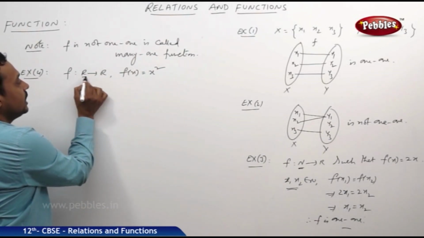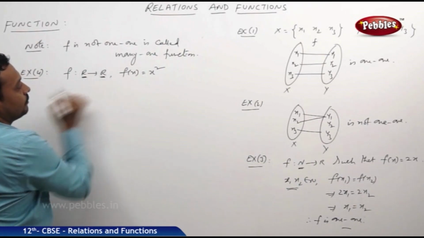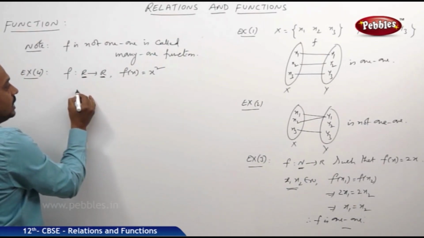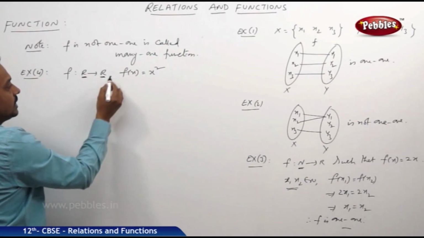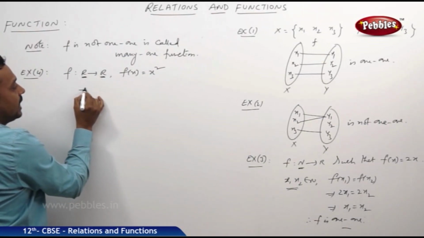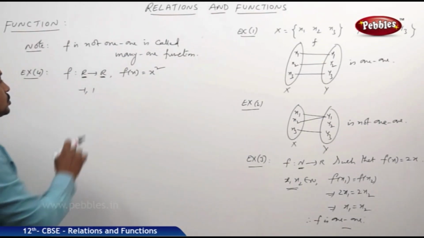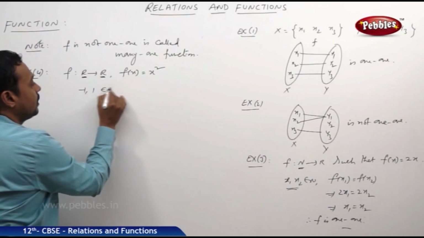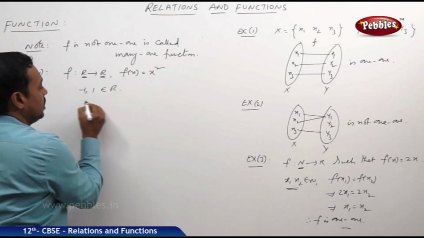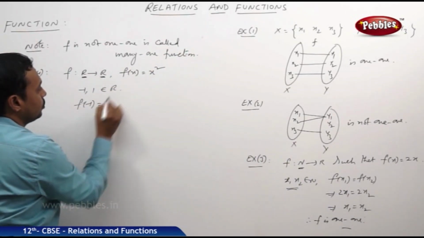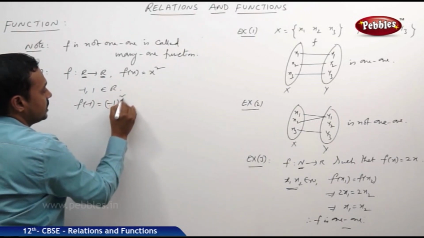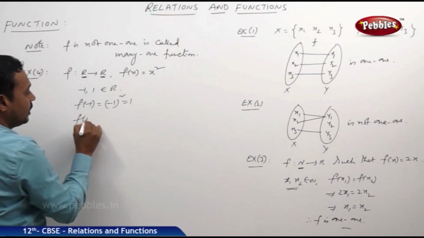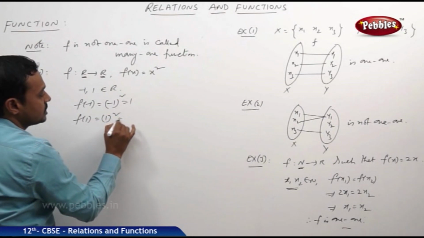R to R means the set of real numbers to the set of real numbers. Let us take two numbers here, probably -1 and 1. Both belong to the set of real numbers. Now f of -1 is equal to (-1) whole square, which is 1, and f of 1 is equal to 1 square, which is also 1.